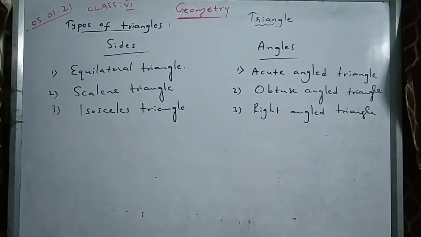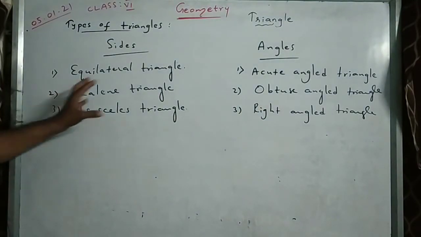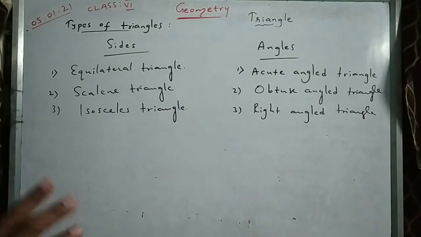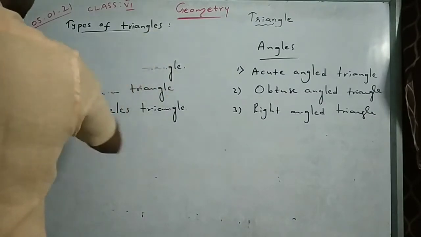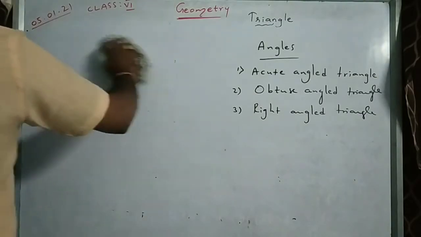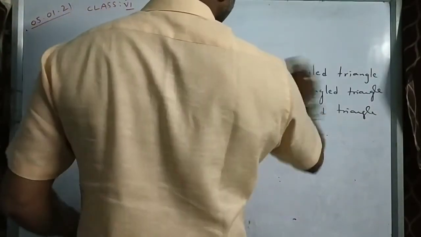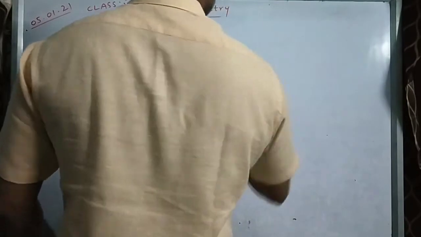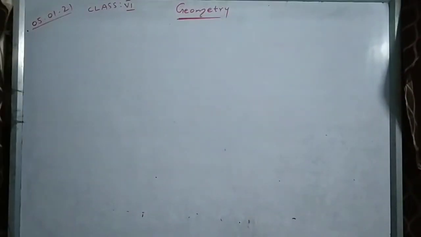So according to sides three types, according to angles three types. Let us see one by one now. First let us see about sides. According to sides, how many types I told you? Three types.